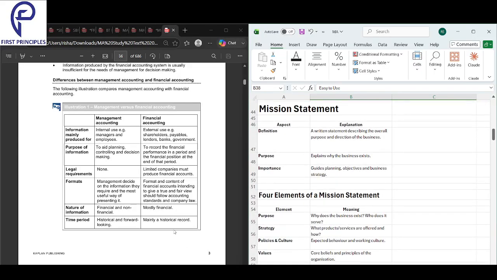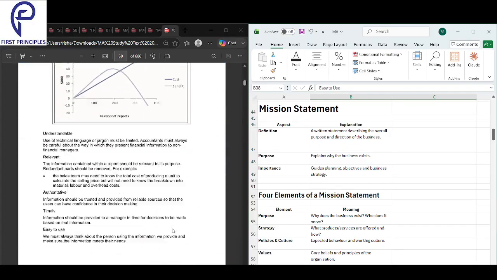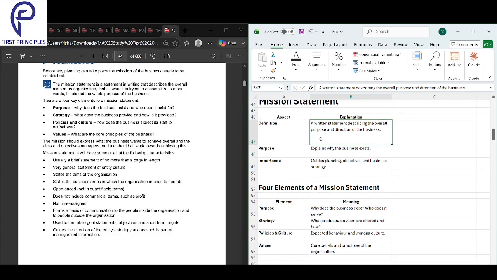Now, the next topic we look into is the mission statement. Good information is done. Characteristics of good information is done. Now we are looking into what a mission statement is. A mission statement is a written statement describing the overall purpose and direction of the business. It tells us the overall purpose and the direction of the business.